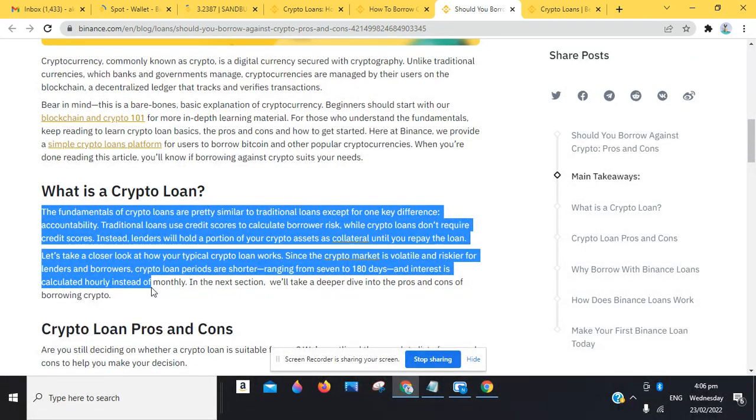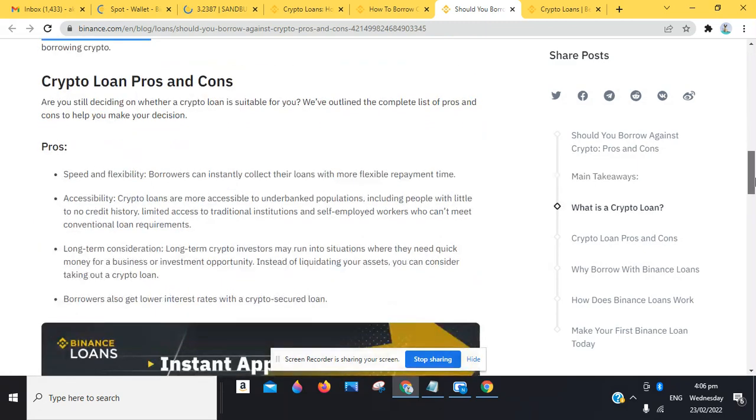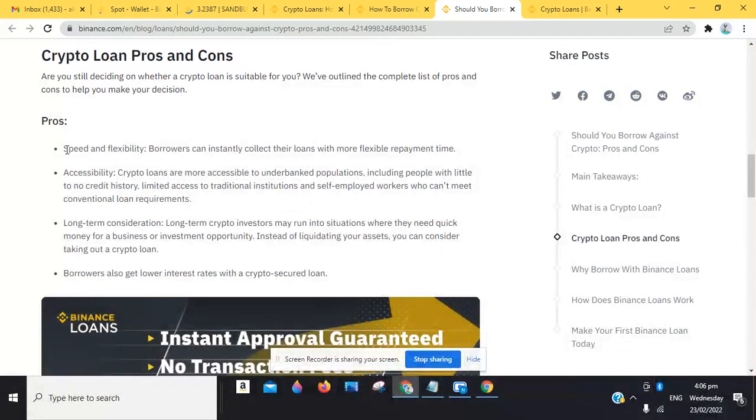Traditional loans use credit scores to calculate a borrower's risk. So you might need to bring a guarantor, bring surety, sign some documentation, but you don't need all that since you have a verified Binance account. So why don't crypto loans require credit scores instead? Lenders will hold a portion of your crypto asset as collateral until you repay the loan. And also you want to look at the crypto loan, so that it works on an hourly basis. So these are just some of the pros. Looking at the pros for crypto loans, you say there's speed and flexibility.